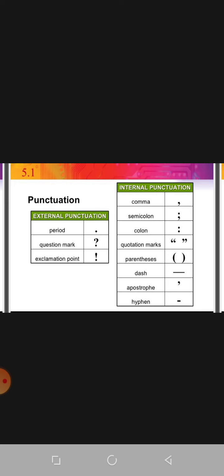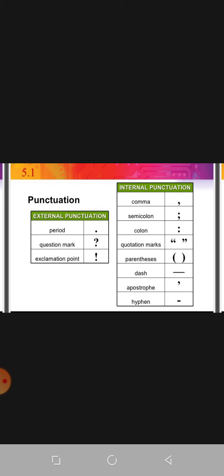One thing that all of you have to remember, the difference between external punctuation and internal punctuation. Okay, external punctuation are those marks that are used at the end of a sentence. In this we can include period, question mark, exclamation point. And on the other hand, internal punctuation marks are those which are used inside the sentence. Comma, semicolon, colon, quotation marks, parenthesis, dash, apostrophe, hyphen.